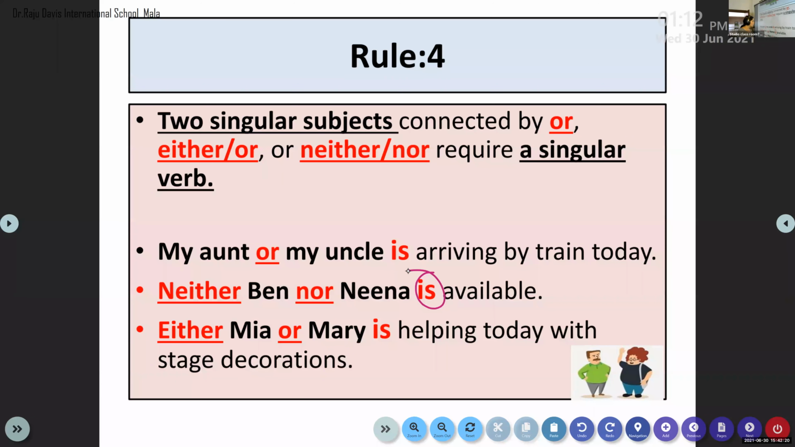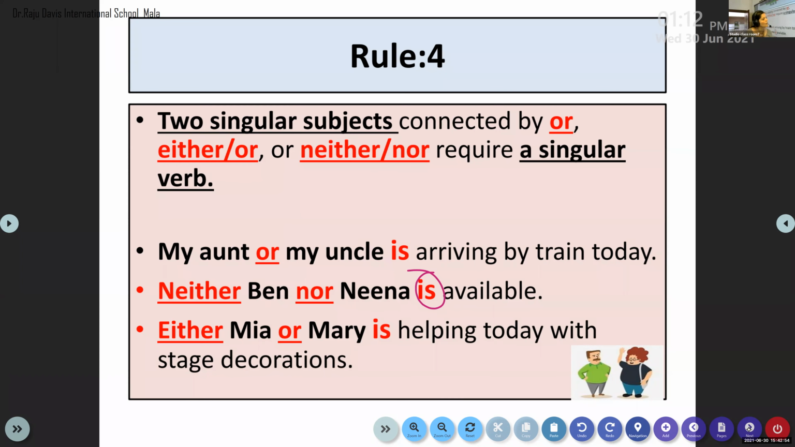Now either or. See, look at the verb with either or. Either Mia or Mary is helping today with the stage decoration. Only one person is helping. If it is Mia, Mary won't help because maybe she is somewhere else. If Mary is with us, Mia may be sitting somewhere else. Maybe she is chatting with Smriti, Ramesh. They may be discussing social science at home. Mary is only with me. Mia is with Seba. Or if Seba is with Mia, Mary is with me. Think about any one person. Any one person is available there.